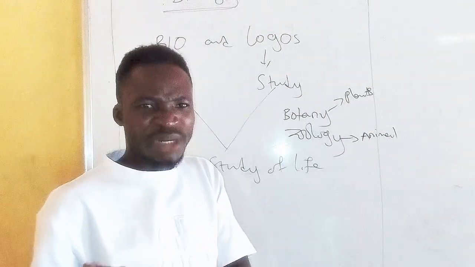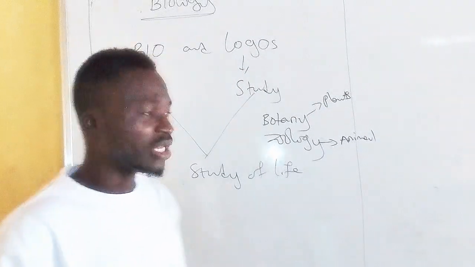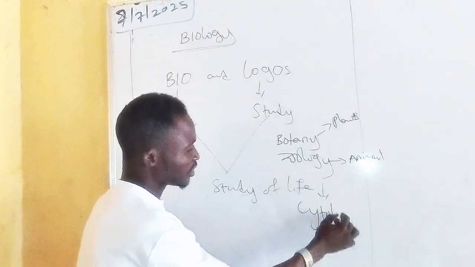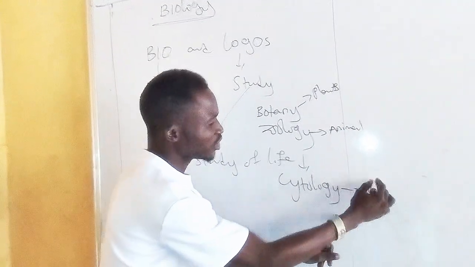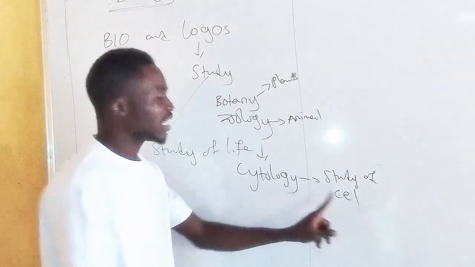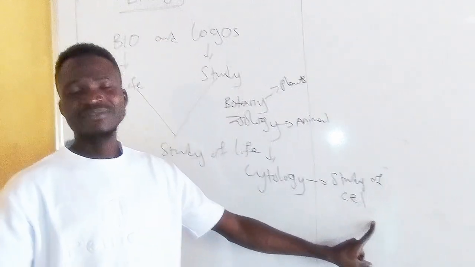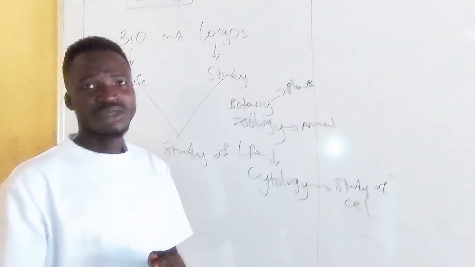What are the further branches of biology? Number one, you can have something like cytology. What is the meaning of cytology? Study of cell. That is the meaning of cytology. You can have another further division of biology.